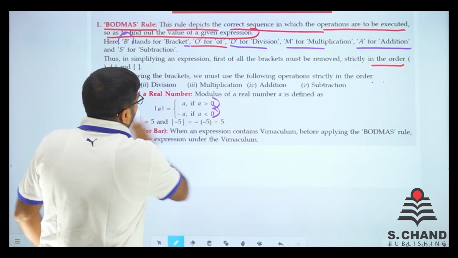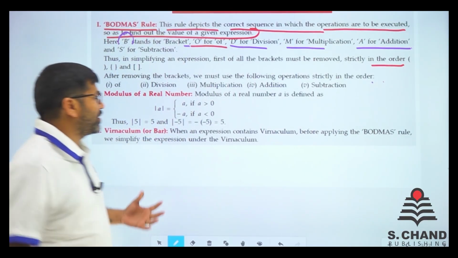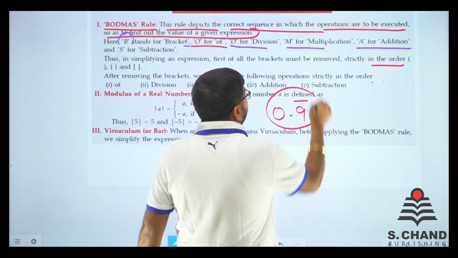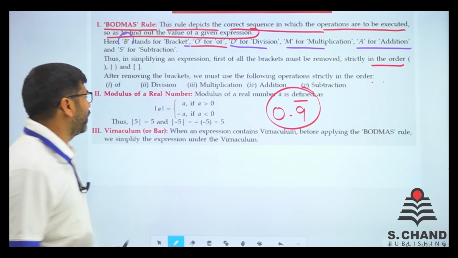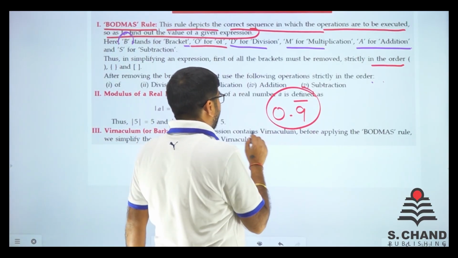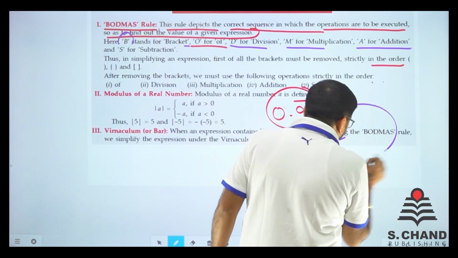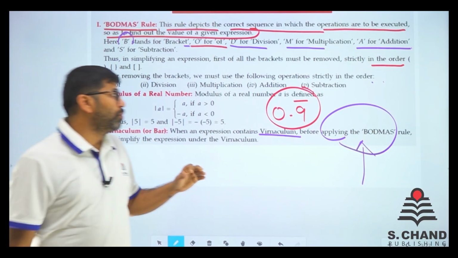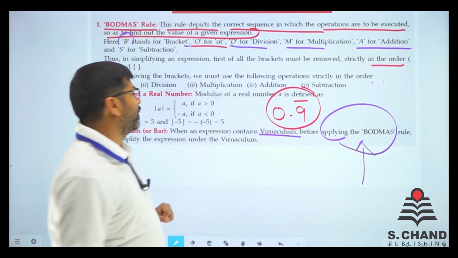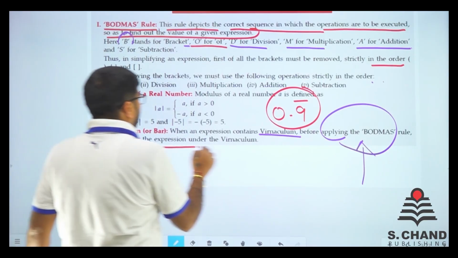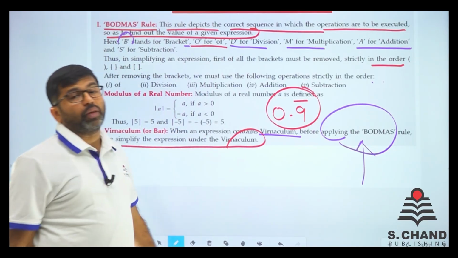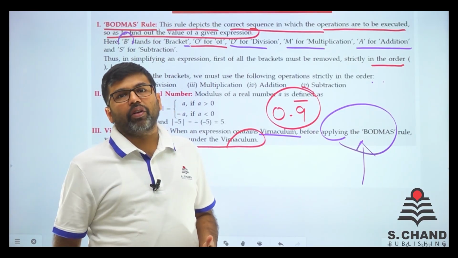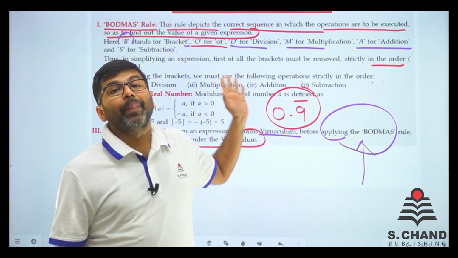Vinculum, or we call it a bar. You have just seen somewhere 0.9 bar. So if there is a bar or a vinculum in an expression, before applying BODMAS, even before BODMAS, you must remove this vinculum first. We have to simplify this expression under the vinculum. That is again on a higher priority. First vinculum, then BODMAS.